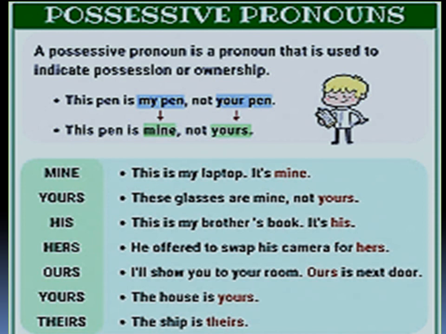Ours. I'll show you to your room. Ours is next door. Ours is a possessive pronoun. Yours. The house is yours. So yours is a possessive pronoun. Theirs. The ship is theirs. Theirs is a possessive pronoun. Did you all understand? A possessive pronoun is a pronoun used to show possession, ownership or belonging.